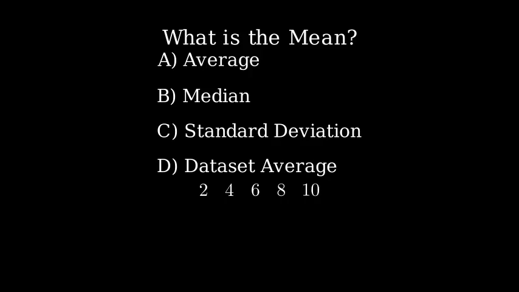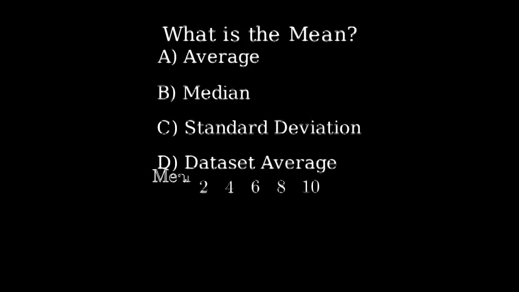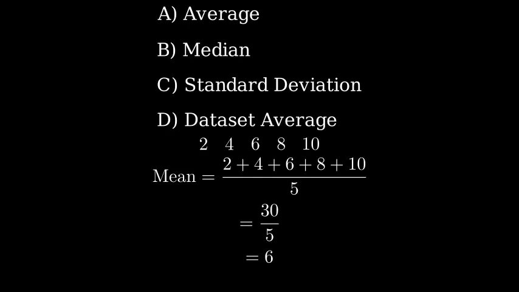Consider these numbers: 2, 4, 6, 8, and 10. To find the mean, we add all numbers and divide by how many numbers there are. 2 plus 4 plus 6 plus 8 plus 10 equals 30. Then divide by 5. Since we have 5 numbers, this gives us 6.